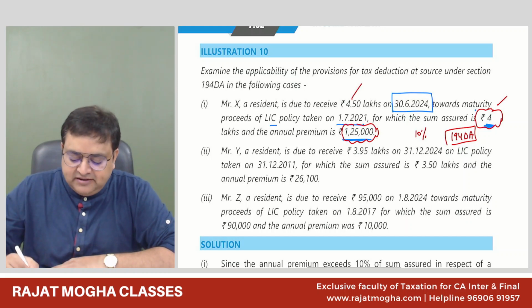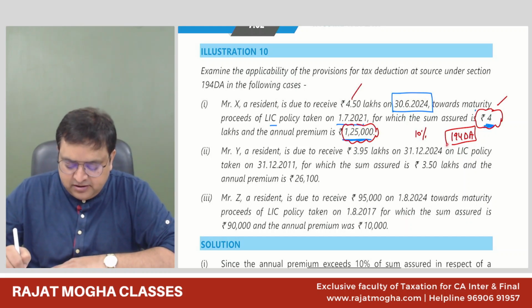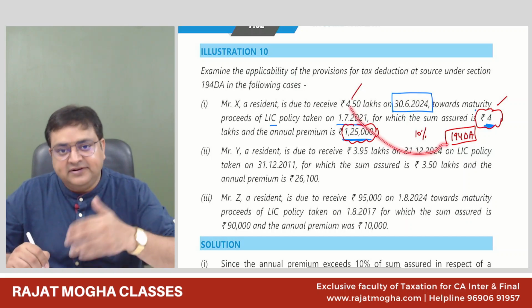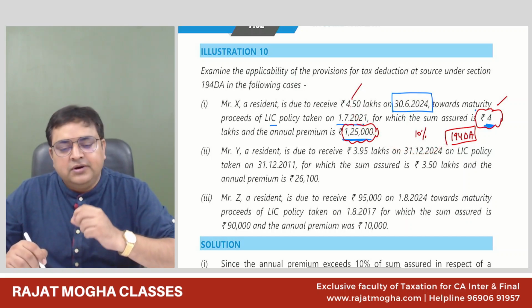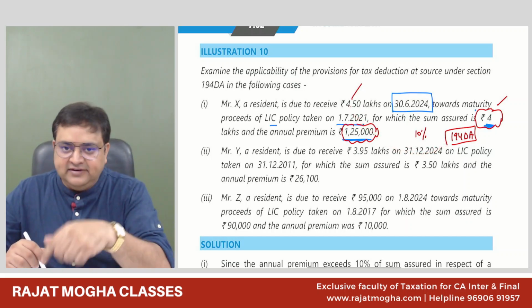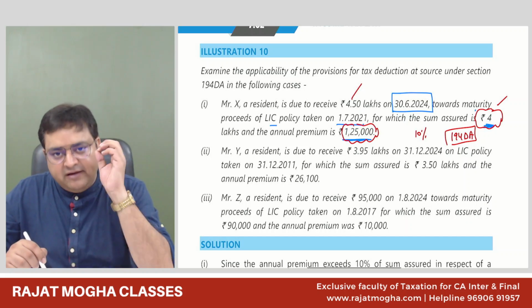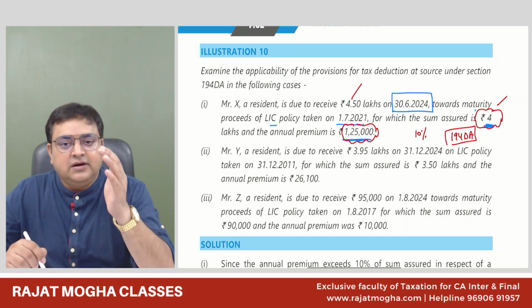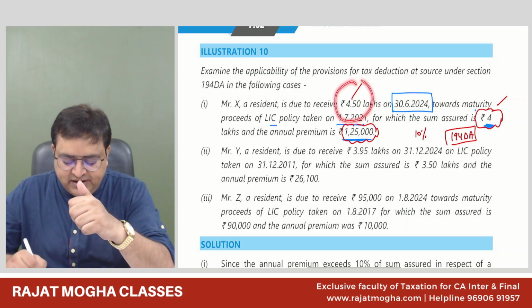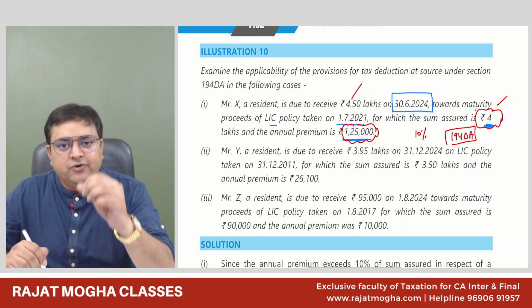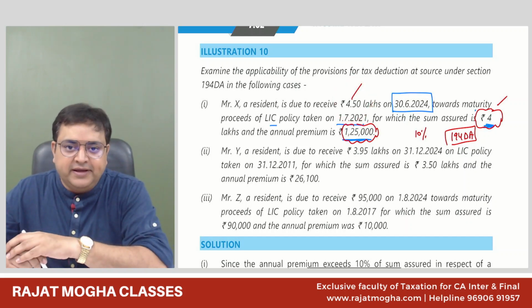So you will apply the threshold limit of 1 lakh on 4.5 lakh. Yes, it is more than 1 lakh. So first, it is a taxable policy. Second, the amount you are receiving on maturity is more than 1 lakh. Therefore, 194 DA would be applicable.